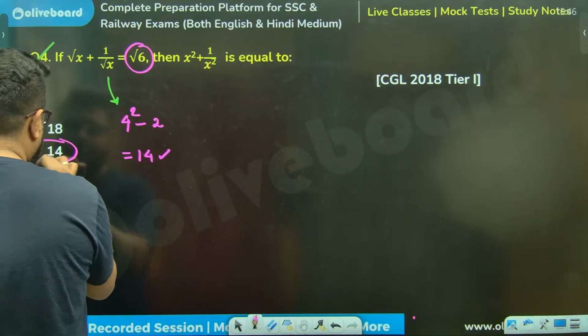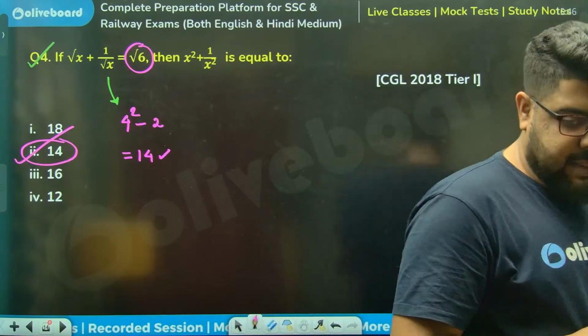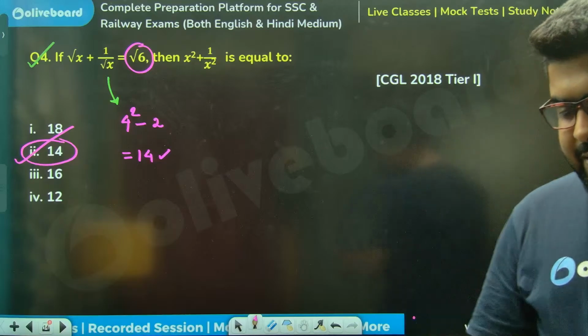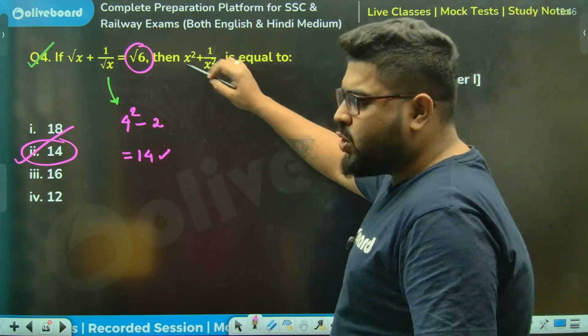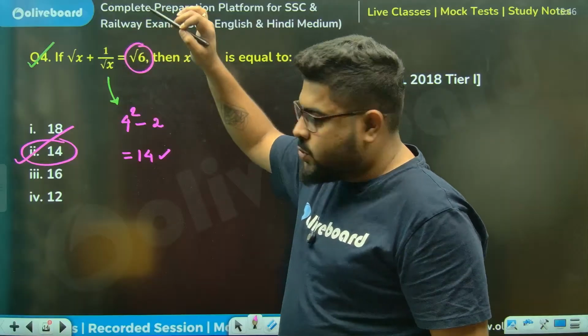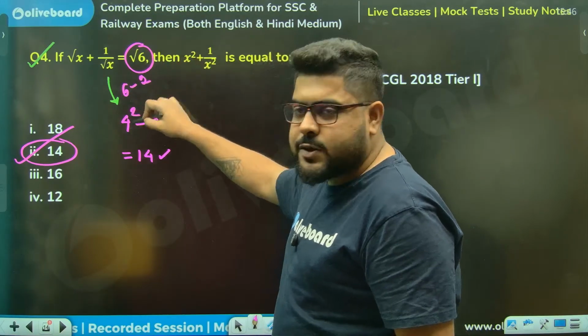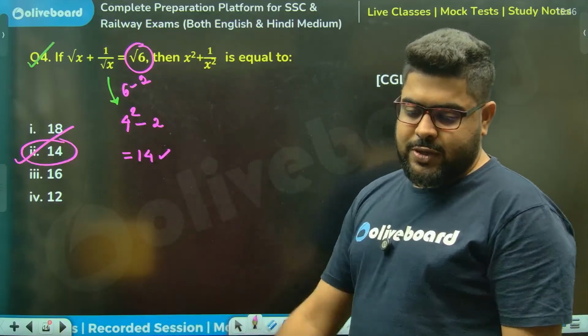Rohit, mistake, brother. Plus means both the times it will be minus. P square minus 2, 6 minus 2, 4. Again, 4 square minus 2, 16 minus 2, 14.